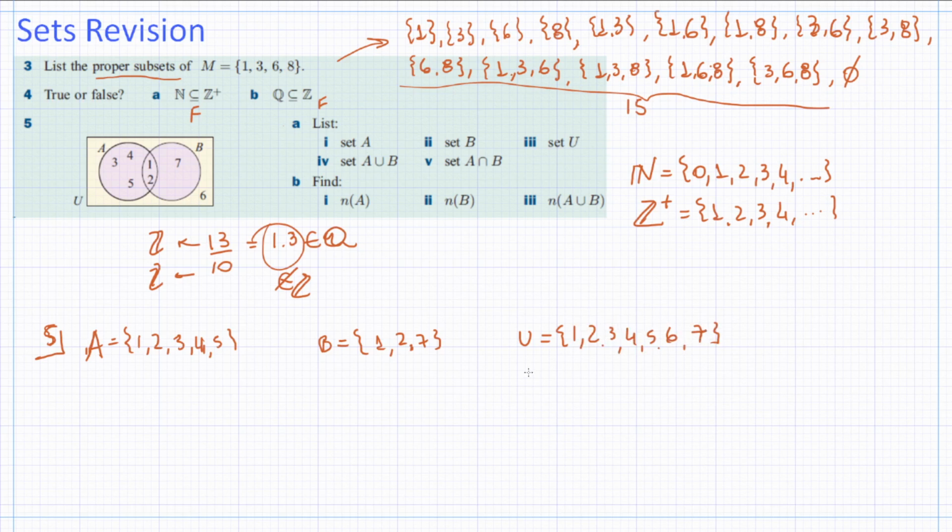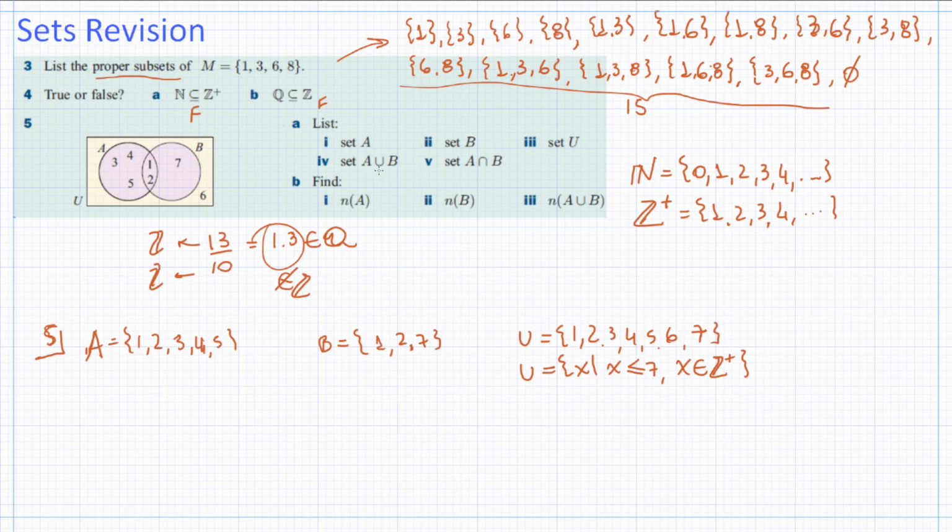It would also not be wrong, however I wouldn't expect you to come up with this, to write, for example, {x such that x is less than or equal to 7 and x is a positive integer}. That would be okay, that would be amazing actually, right? It's neat, it's nice, beautiful, succinct.